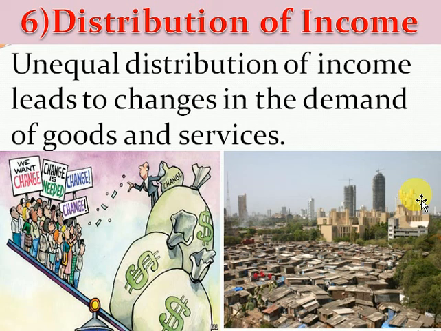Unequal distribution of income leads to a change in the demand for goods and services. We can see that a larger portion of income is in the pockets of just a few people. They are rich, while most people do not have sufficient income to satisfy their wants and needs. That's why unequal distribution of income will also be a determinant of the demand for commodities in the market.